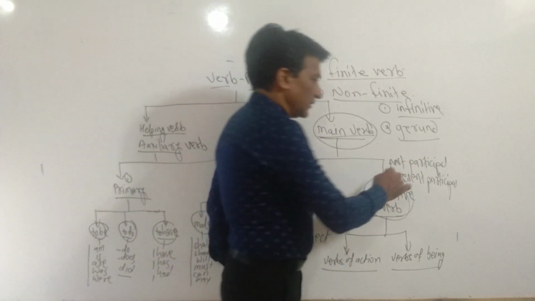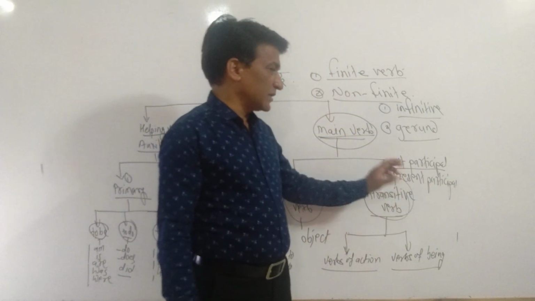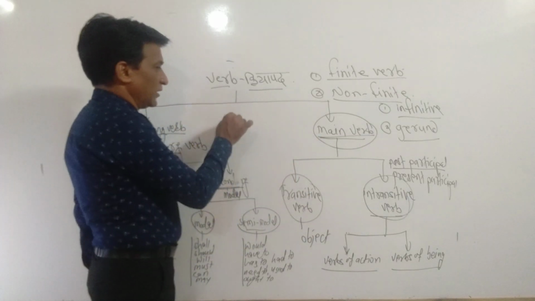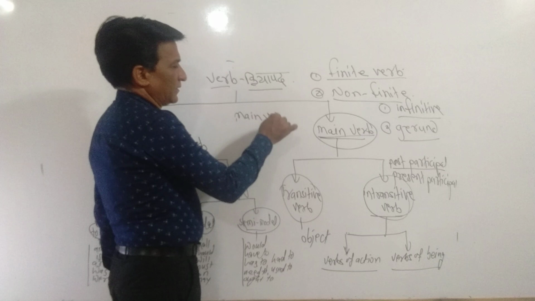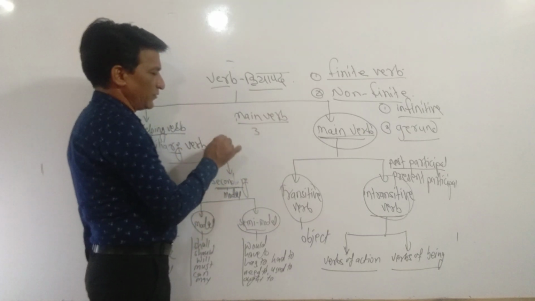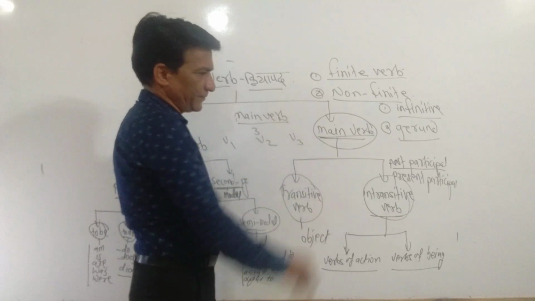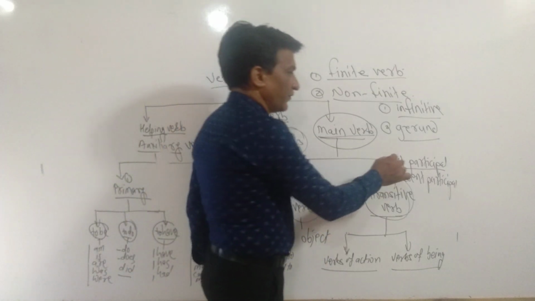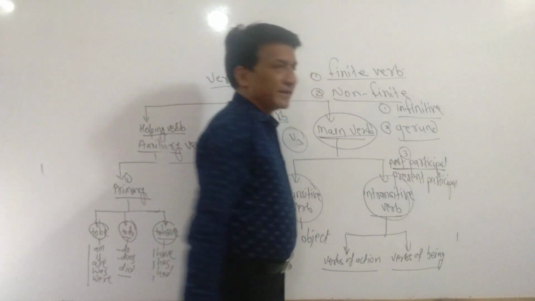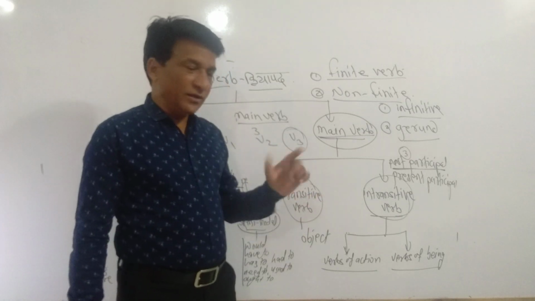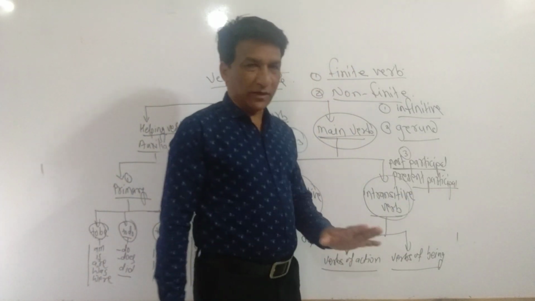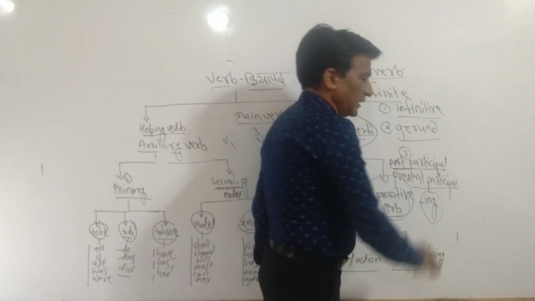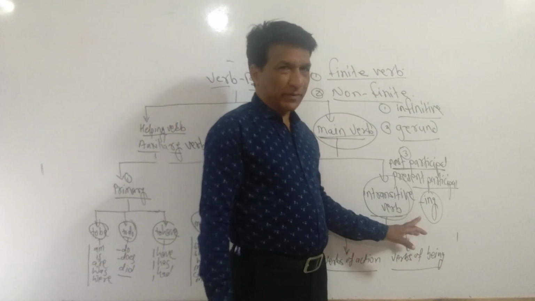How can we say the past participle? Which words are called a past participle? See, a verb. Are you familiar with this? Main verb has three main forms: V1, V2, and V3. Then third form of the verb. Remember, third form of the verb is called a past participle in English. Then present participle means, what is the present participle called? A verb which adds ing is called a present participle.